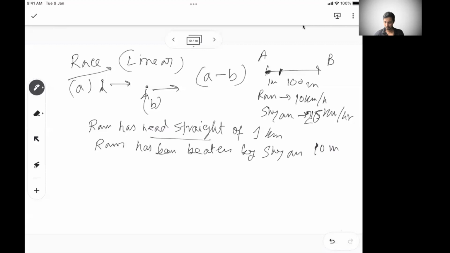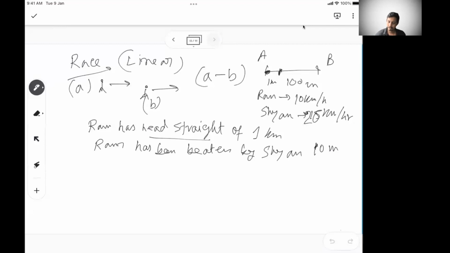A person has a head start in terms of kilometers, or a person has been beaten by this many meters, which means when that person finishes the race, the other person is 10 meter behind, or that many meters or kilometers behind from the end point. So these are the two things you need to remember.